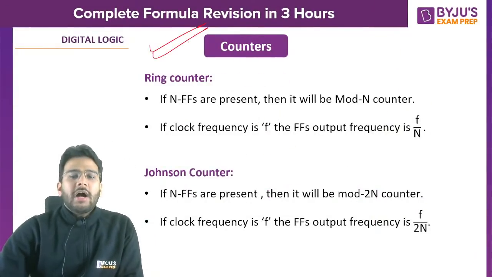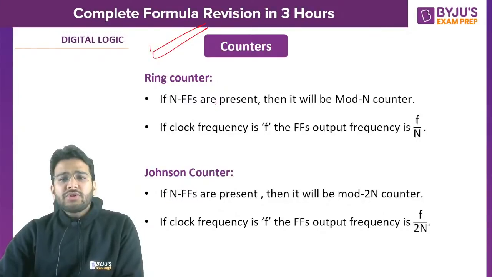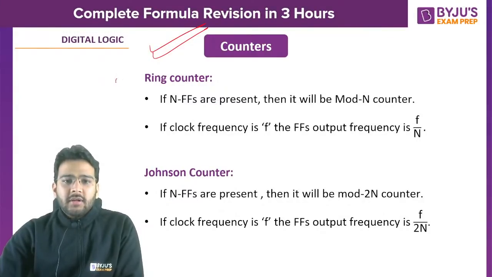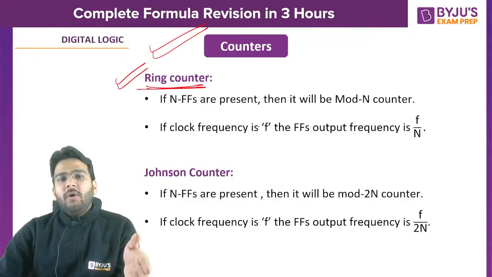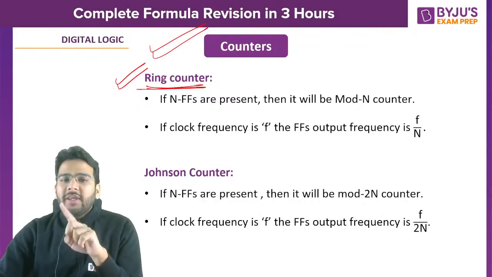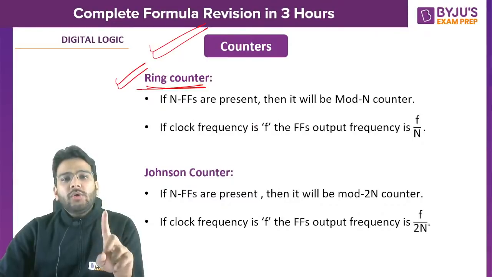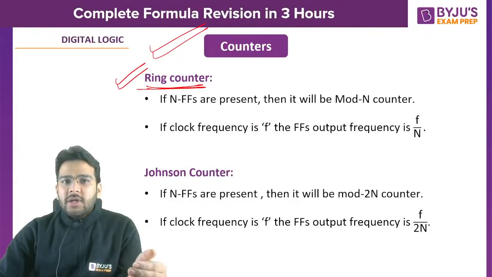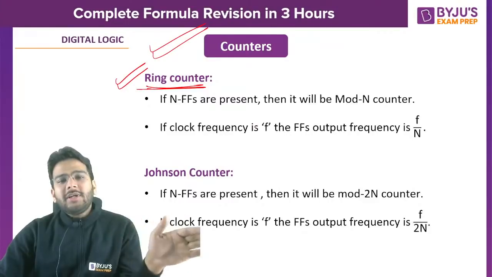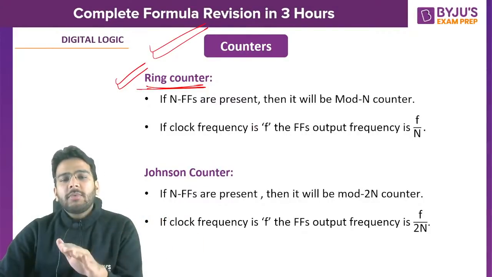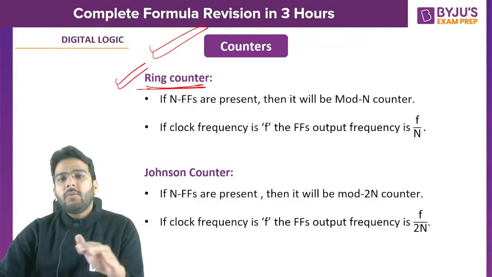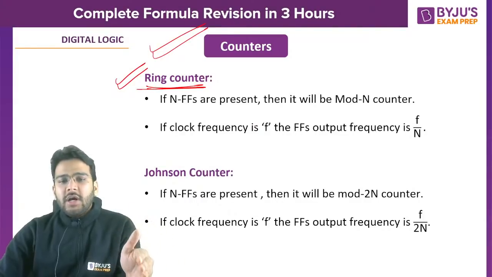Let's talk about counters now. The most important thing in counters is these points related to ring counter. So in ring counter, why do we call it a ring counter? Because the output of the last flip-flop is given as the input to the first flip-flop. That is ring counter. And we know this ring counter is a kind of synchronous counter. What is a synchronous counter? The same clock pulse goes to all the flip-flops present in the counter. That's why we call it a synchronous counter.